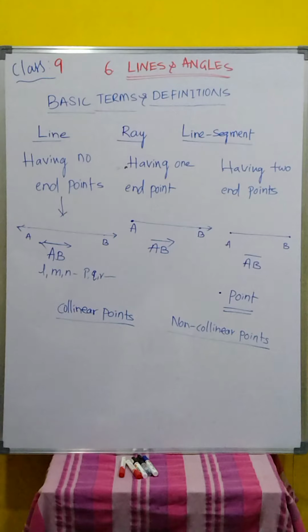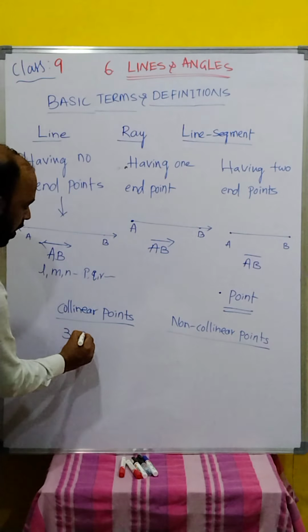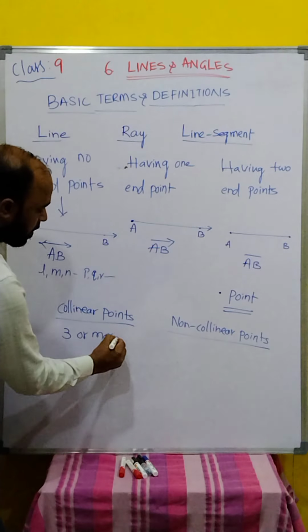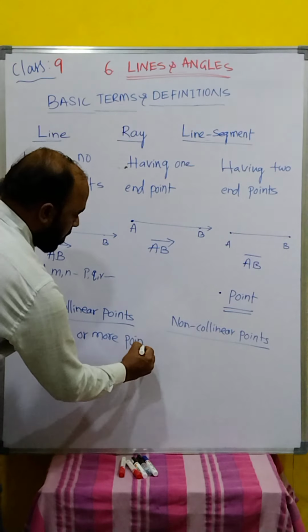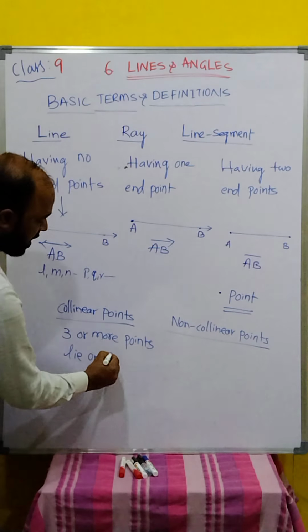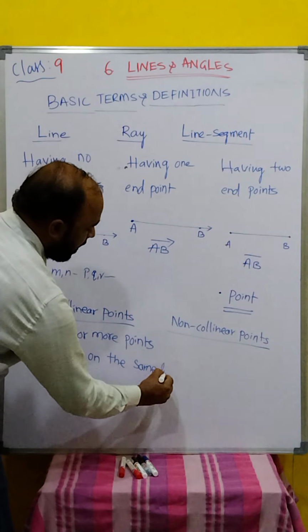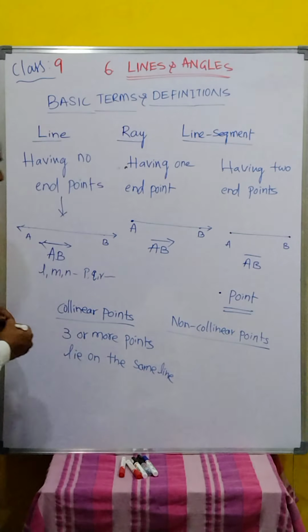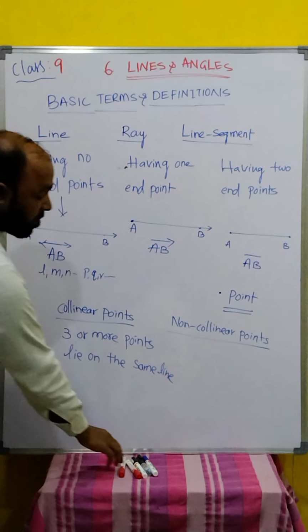Three or more points that lie on the same line. Collinear means three or more points lie on the same line.